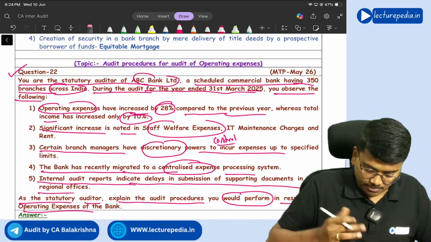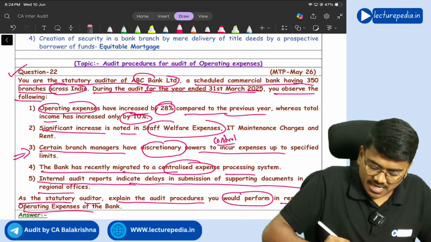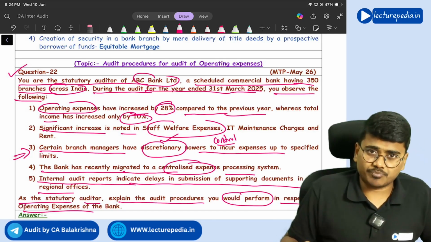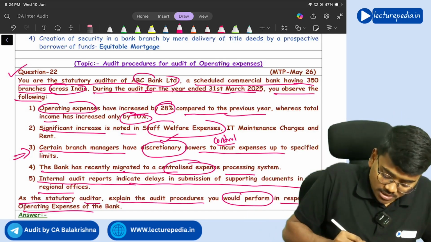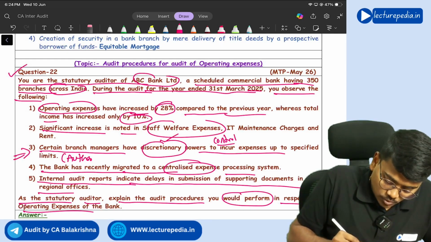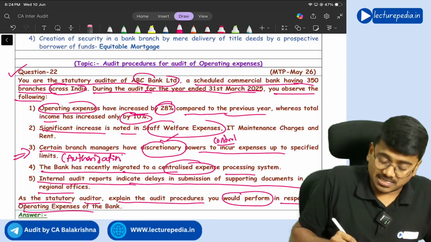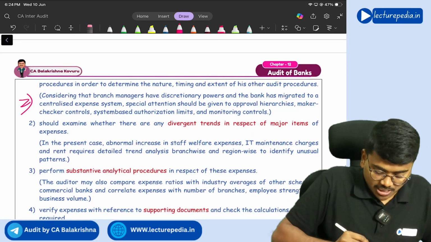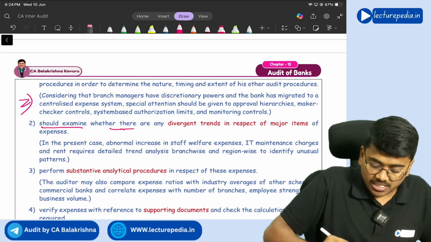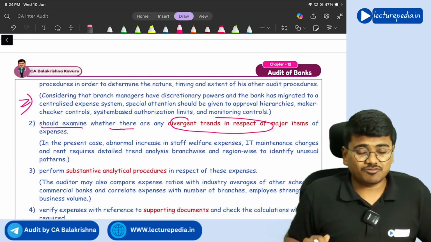So if you see in the present situation, branch managers are having discretionary power. So how much amount they wanted, they can incur, it seems. Instead of that, there should be authorization control. You need to suggest that. Understanding? Yes. So the same suggestion you will have it here. Next, should examine whether there are any divergent trends in respect of major items.